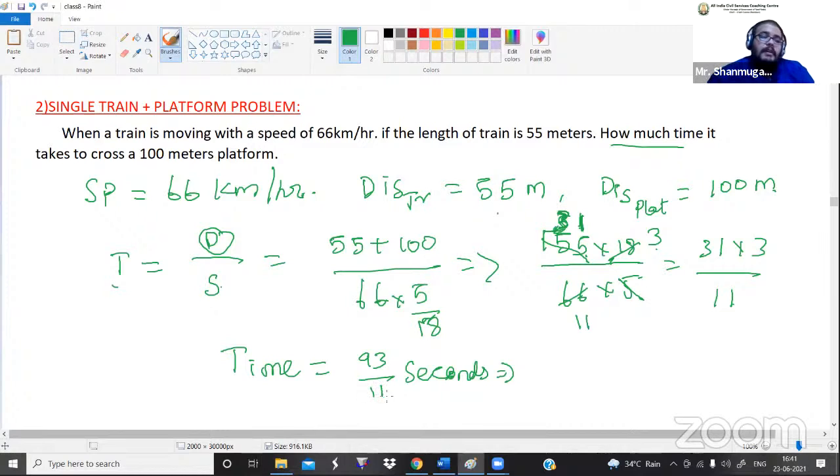To make it clearer, let me convert this fraction into a mixed fraction. How do we do that? What is the multiple of 11 that is nearest to 93? 11 nines are 99, and 99 is greater than 93, so we can't take that. 8 elevens are 88, so we can take that. 93 minus 88 is 5. So it is 8 and 5 by 11 seconds.